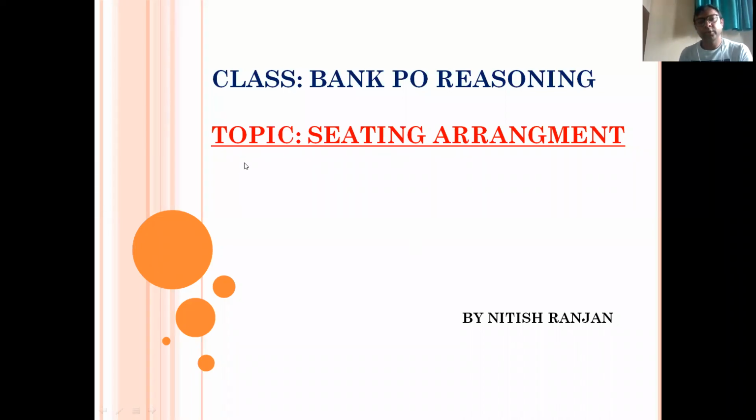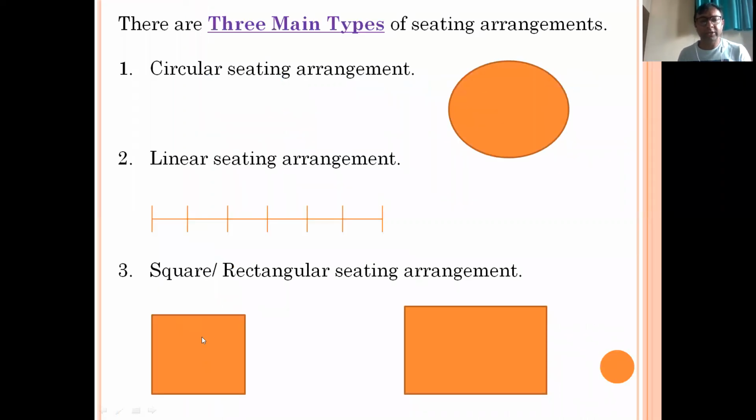Hello friend, today we are going to read the topic sitting arrangement. This is the most important topic for any bank exam or any one day competitive exam. There are three types of sitting arrangement. First is circular sitting arrangement, another is linear sitting arrangement, and the third is square or rectangular sitting